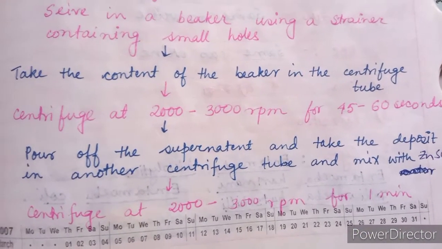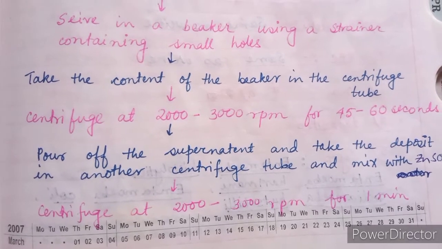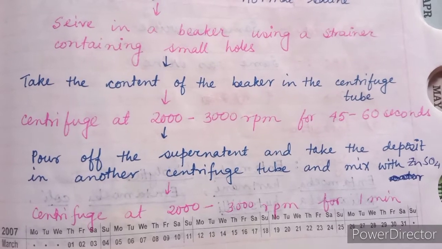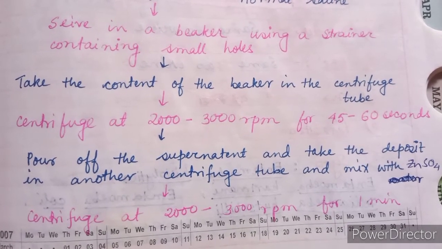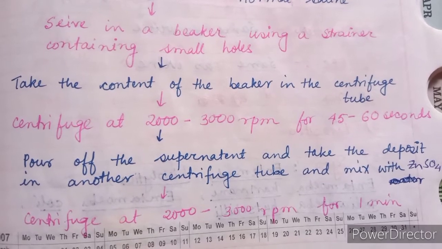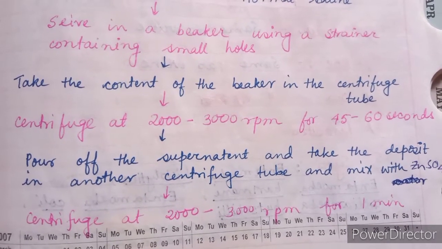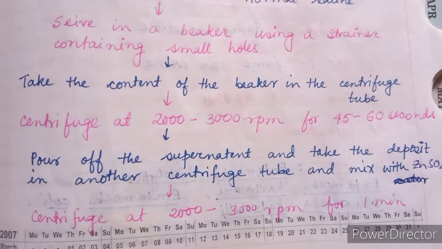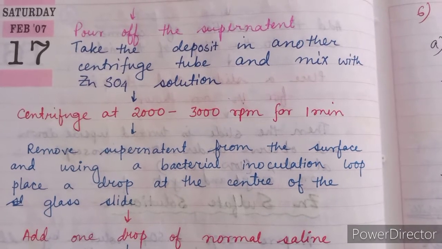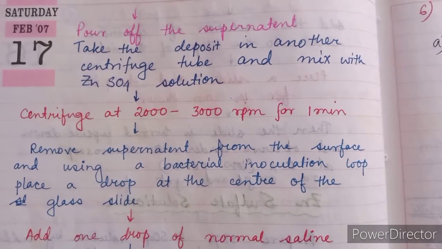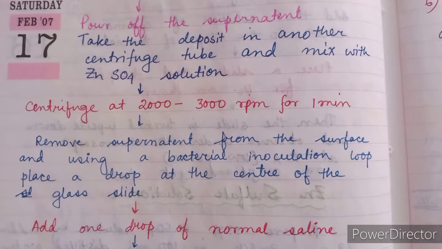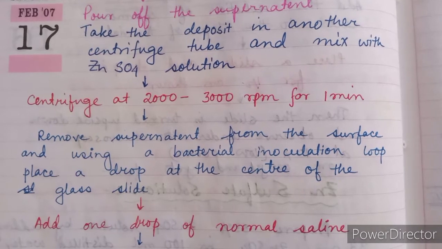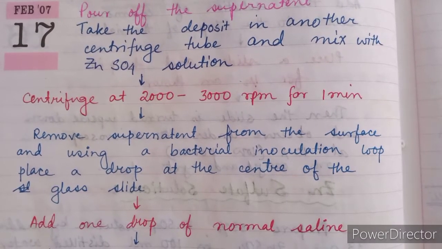Centrifuge at 2000 to 3000 rpm for 45 to 60 seconds. Then pour off the supernatant and take the deposit in another centrifuge tube and mix with zinc sulfate solution. Centrifuge at 2000 to 3000 rpm for 1 minute. Then pour off the supernatant, take the deposit in another centrifuge tube and mix with ZnSO4 solution again. Then repeat the centrifugation, that means centrifuge at 2000 to 3000 rpm for 1 minute.